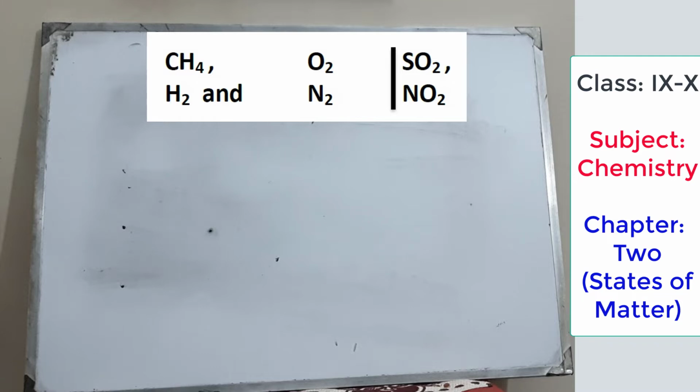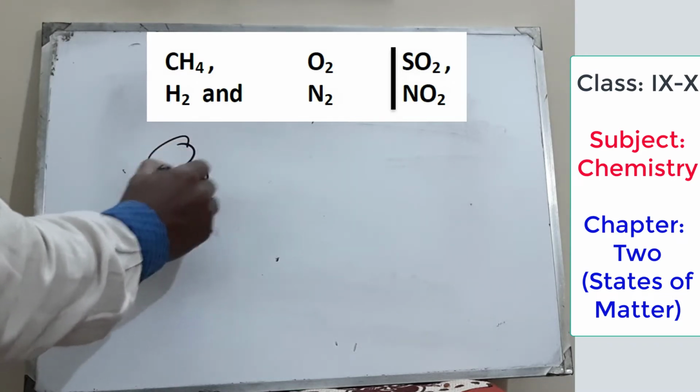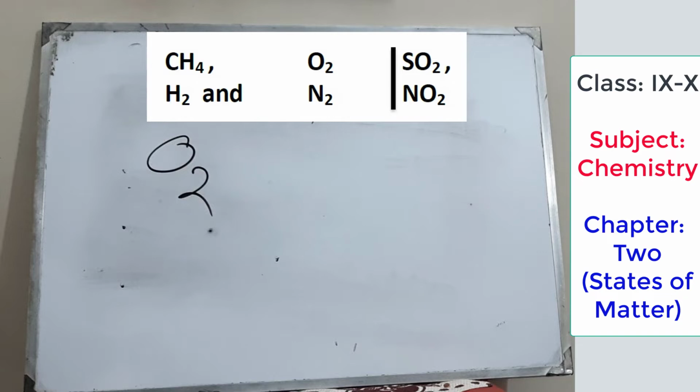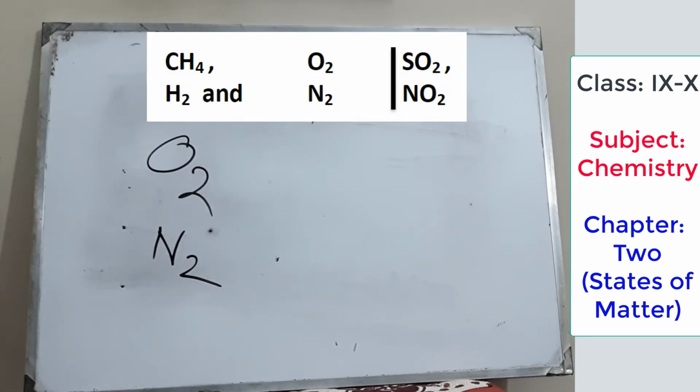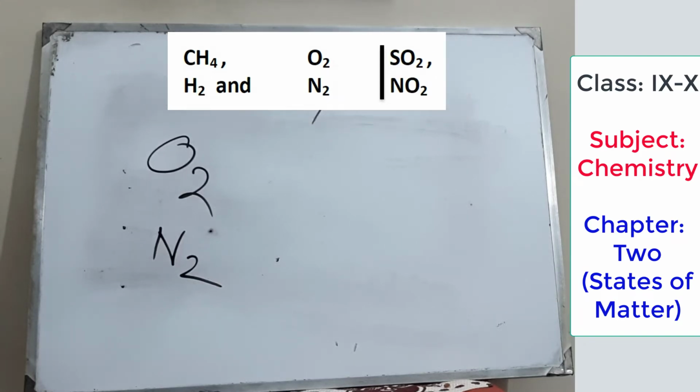Now we are considering oxygen. So, how will it spread out? You can even consider nitrogen. Between two gases, which one will spread out quickly, which one will take less time to spread out? So it depends on its molar mass, molecular mass. Based on the atomic mass, we can find out the molecular mass of oxygen and nitrogen.